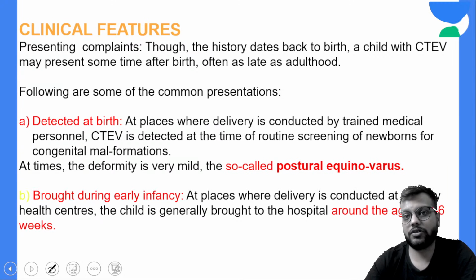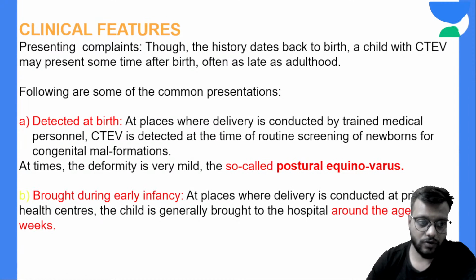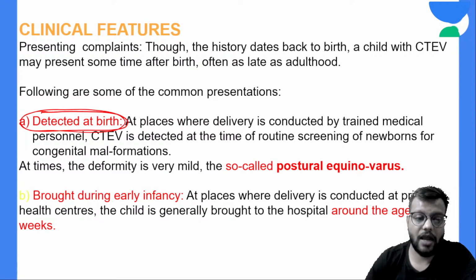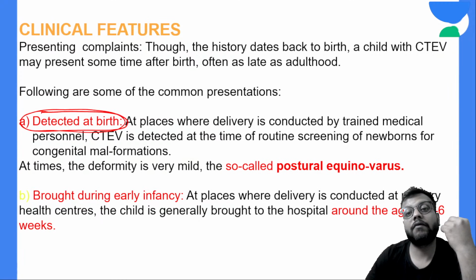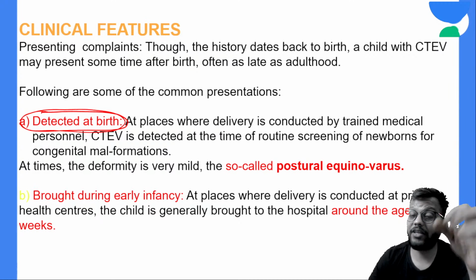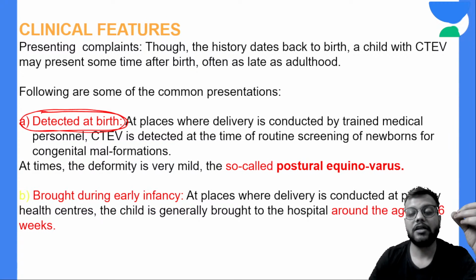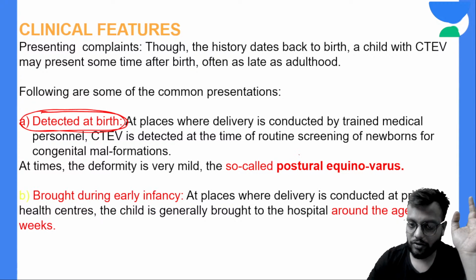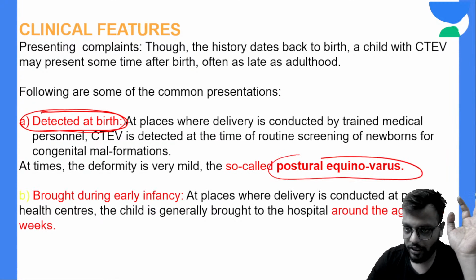That's why the prognosis and treatment of CTEV is better. If it is detected at birth, the prognosis is very good, and you don't even have to do POP casting. Only manipulation, that too by the mother alone, will do the job, and at that stage the deformity is only postural. That's why it is called postural equinovarus.